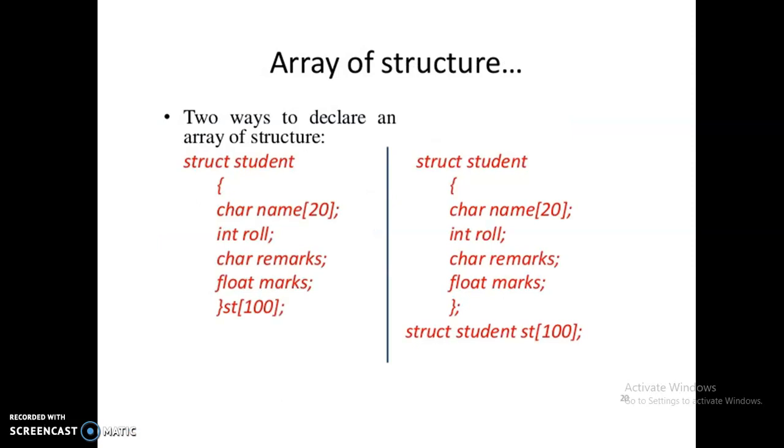So this is the array of structures. There are 2 ways to declare a structure variable. You already know about it; in my last class I explained how to declare structure variables in C. On the left-hand side, struct is the keyword and student is the structure name. The members of the structure are declared, and then before the semicolon the structure variable is declared with a size of 100. This is the array of structure. In the other way, after the declaration statement using the keyword struct and the structure name, the variables are declared separately. You can use either of these types to declare the structure variables.